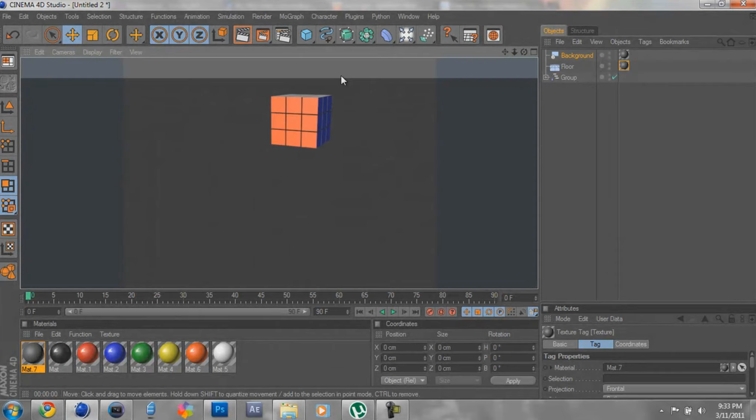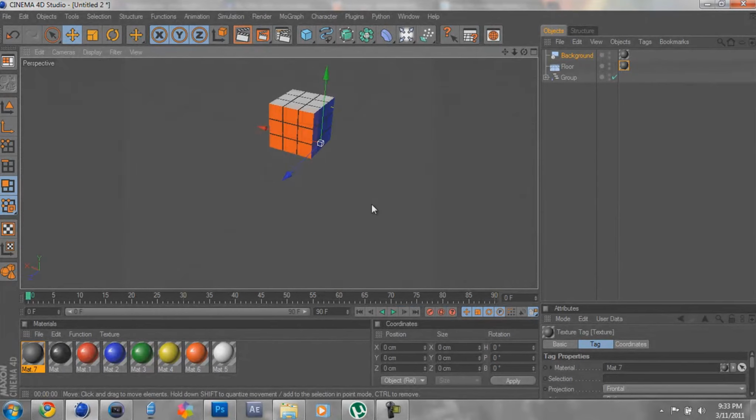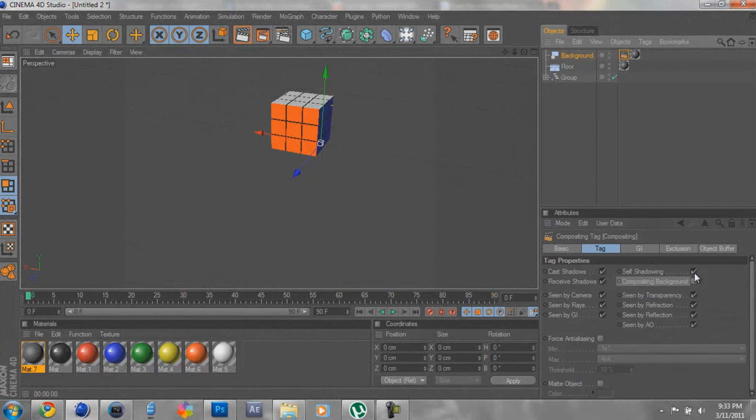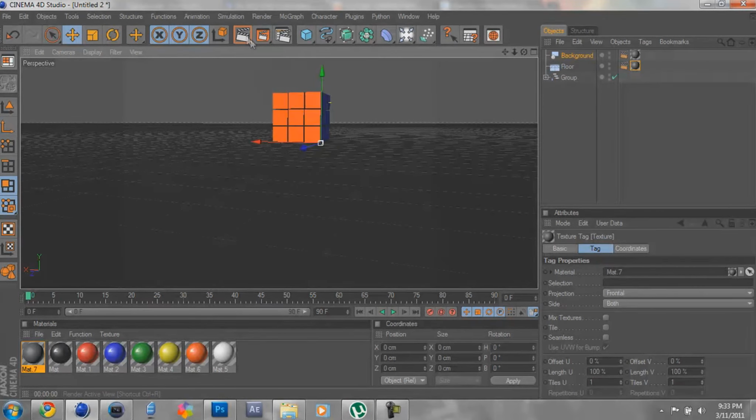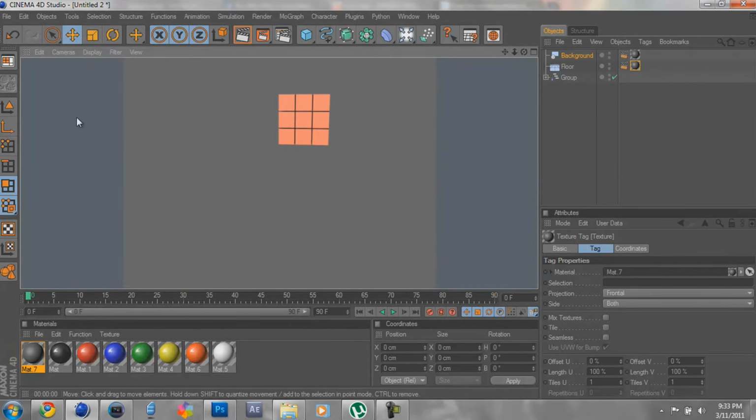You'll come to notice that you'll get this thing up here, and it's really annoying. But to get rid of that, you right click and then go to Cinema 4D tags, go to compositing, uncheck self-shadowing, and check compositing background. Hold Control, drag that onto here, and now you have a compositing background, and I'm pretty sure that gets rid of it. Oh, and you'll see these don't even appear when you render it out, so you won't notice those.